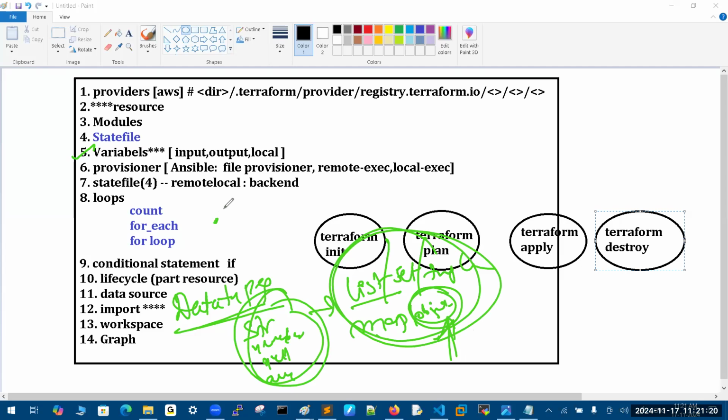In one folder, you can create any number of TF files. The name doesn't matter here. By using the TF files, you can maintain multiple configurations and multiple infrastructures also. With multiple infrastructures, we have multiple state files available as well.